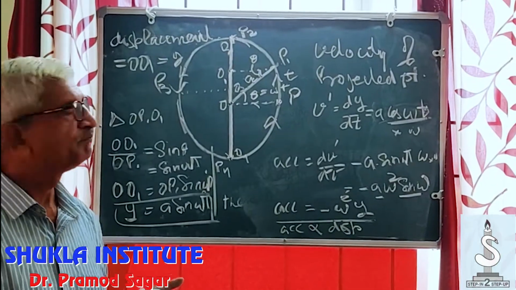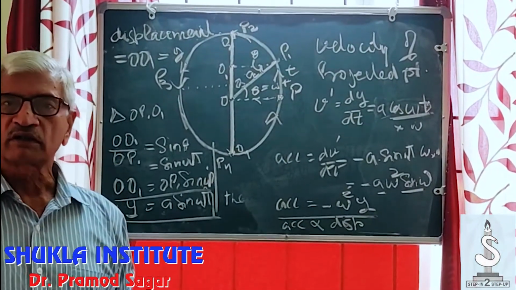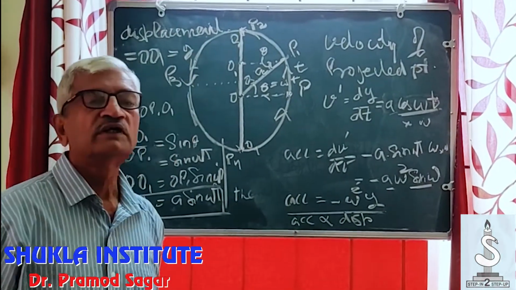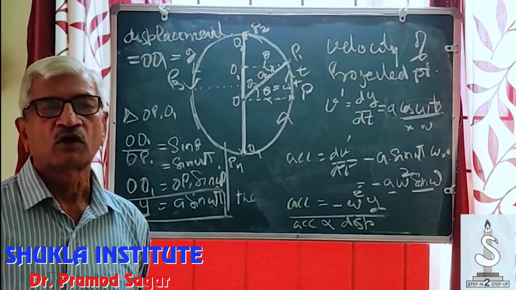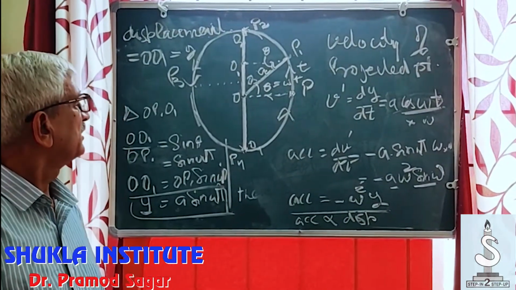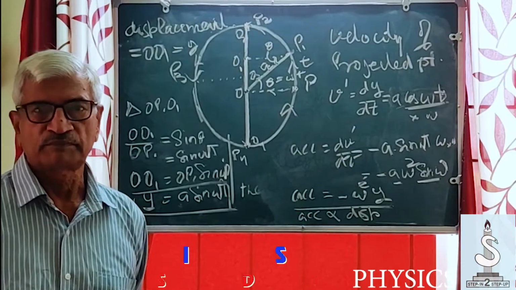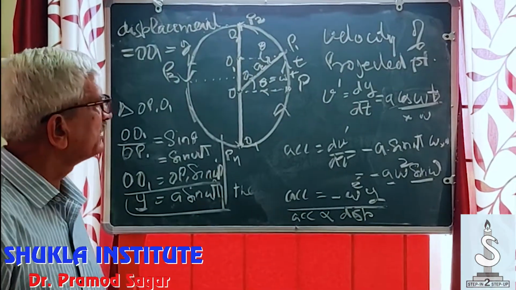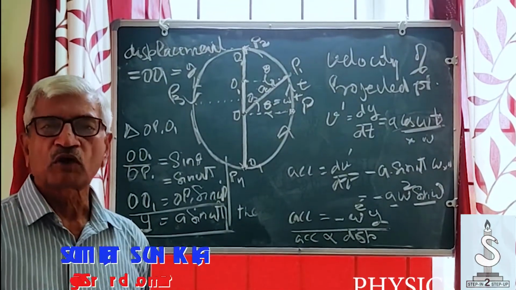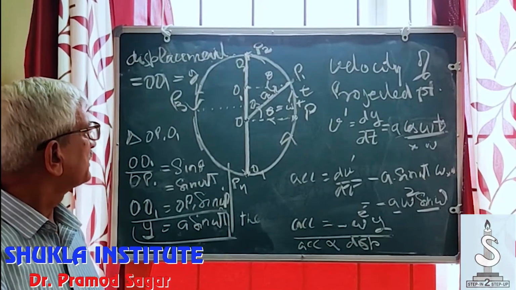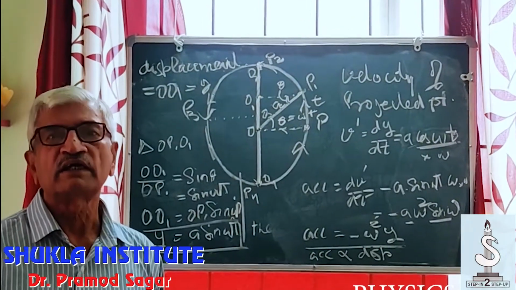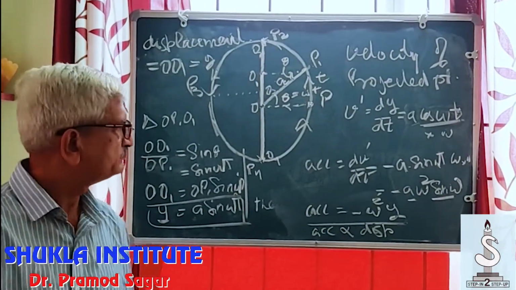Therefore, we can conclude, although a particle moving in a circle does not execute SHM, yet its projected point on any diameter, I have just taken only one diameter, but you could take any diameter, actually execute SHM, as is being very clearly shown by these few equations. Therefore, the periodic motion SHM can also be stated in the form of circle. So circle acts as a reference circle for SHM.